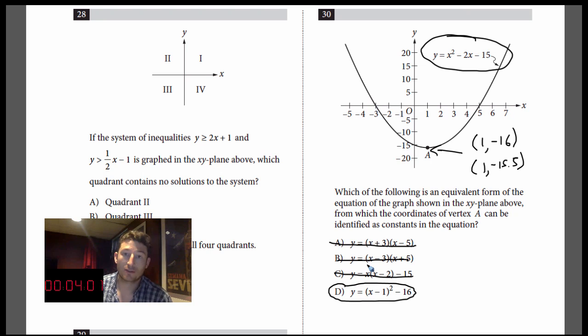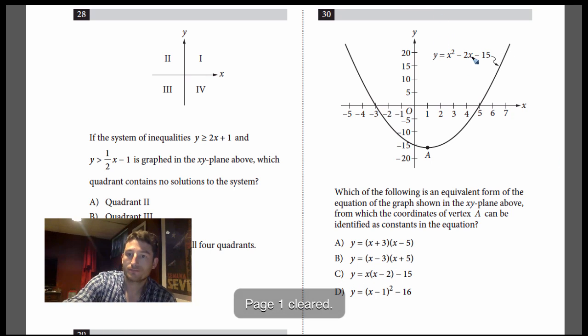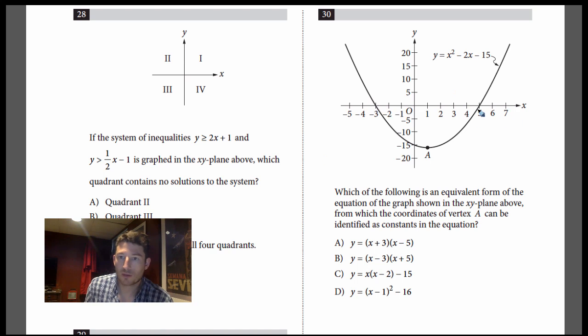Now, how do you do this the technical way if you want to get it right on test day? Let me just get rid of everything. Here's your equation of the parabola. So watch what you're going to do. You remember completing the square? So we got x squared minus 2x minus 15. So I'm going to take this part on the left here, x squared minus 2x. I take half of the middle number and square it. So -1 squared is +1.